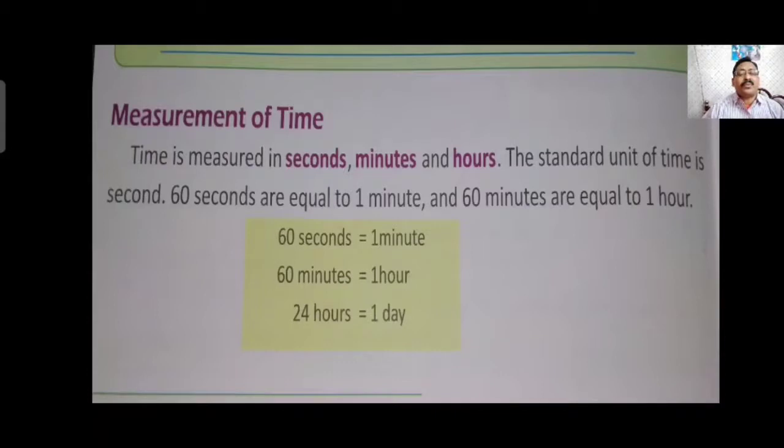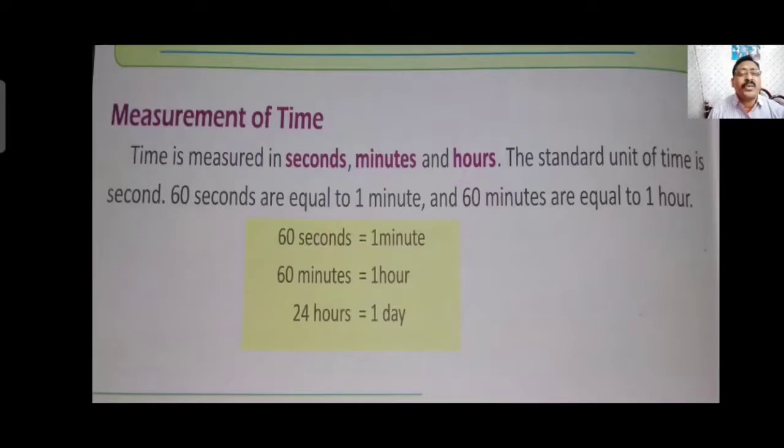Measurement of time. Now comes time. Time is measured in second, minute and hour. This is a very important thing, because every now and then we watch our clock, we watch our wristwatch to know the time. That time, we should know how to measure the time. So these three units generally show us the perfect time.